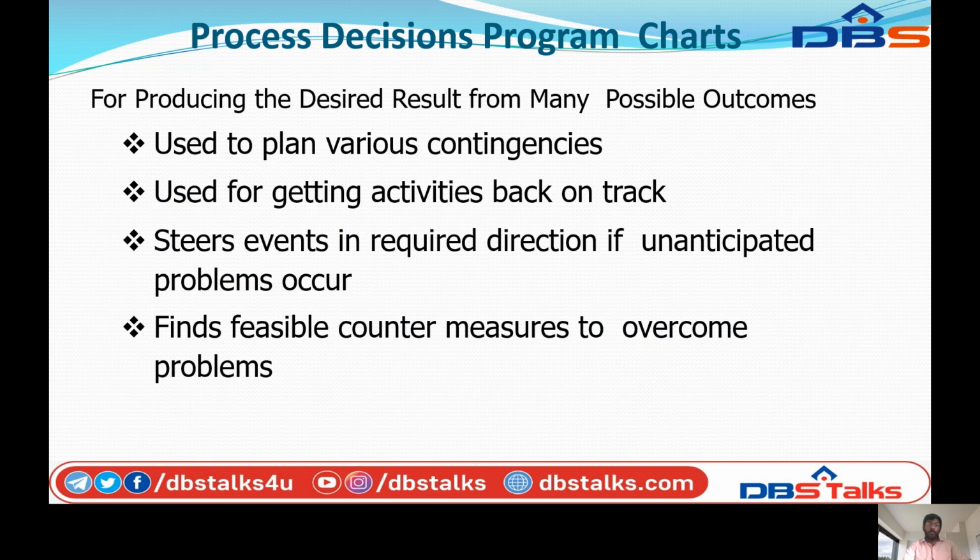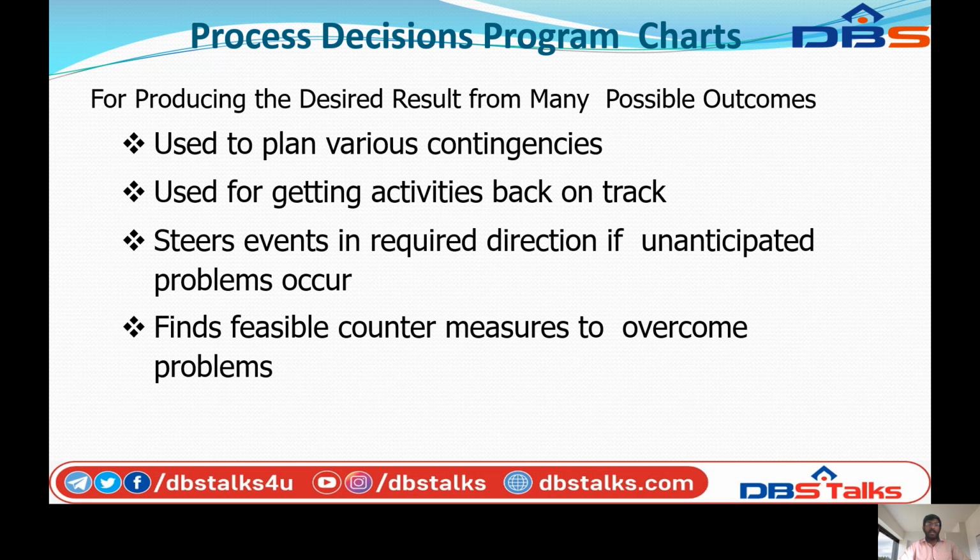Next, the process decision program chart. The next quality control tool is the process decision program chart, for producing the desired results from many possible outcomes.